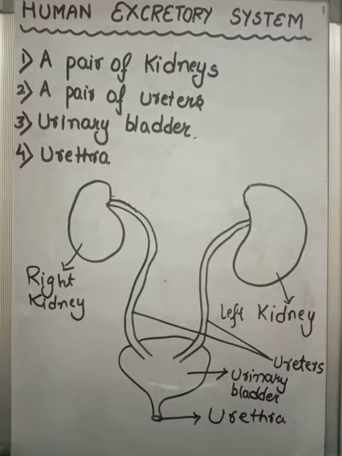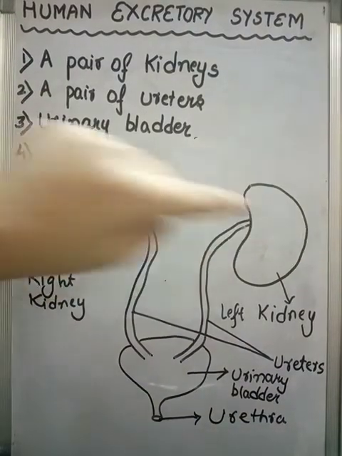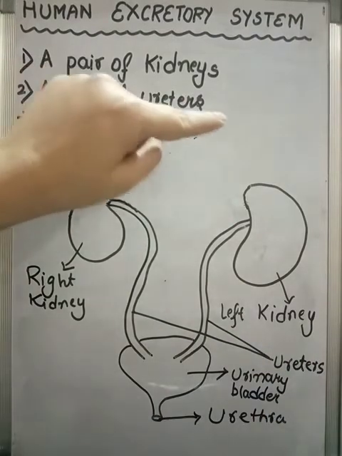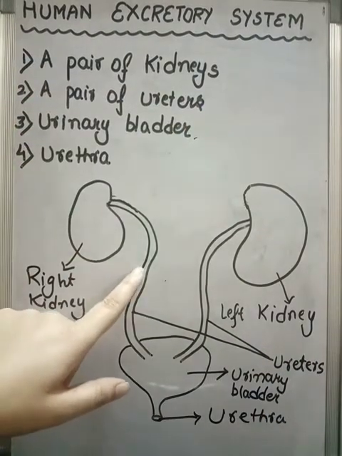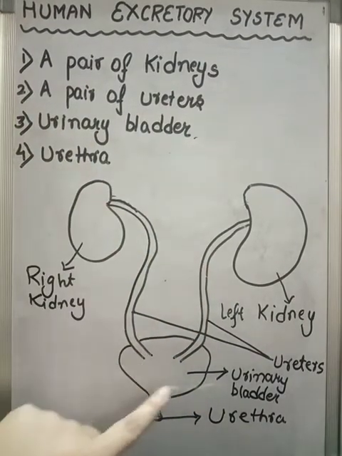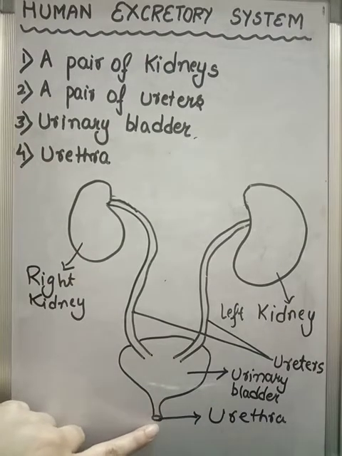So the human excretory system is composed of the following parts: a pair of kidneys, the right kidney and the left kidney; a pair of ureters, the right ureter and the left ureter; the urinary bladder; and the urethra.